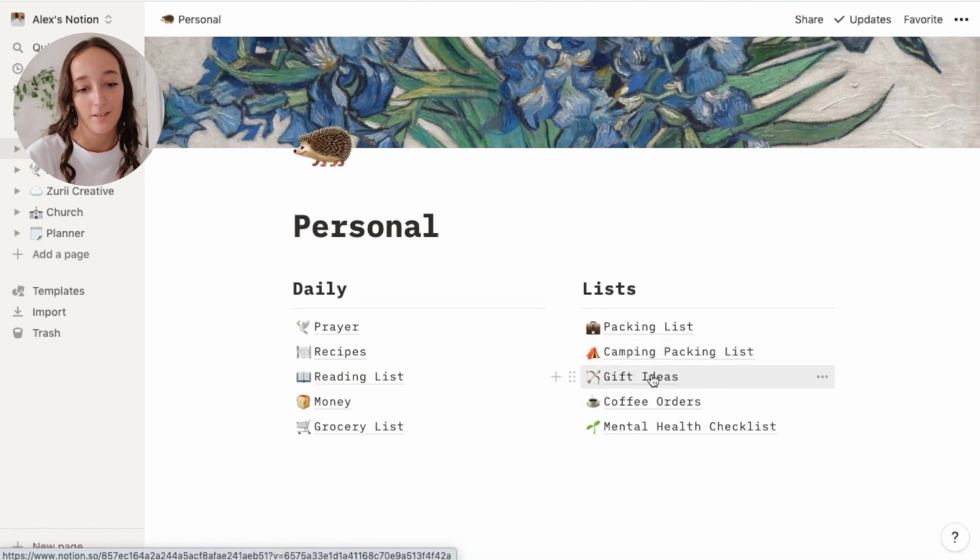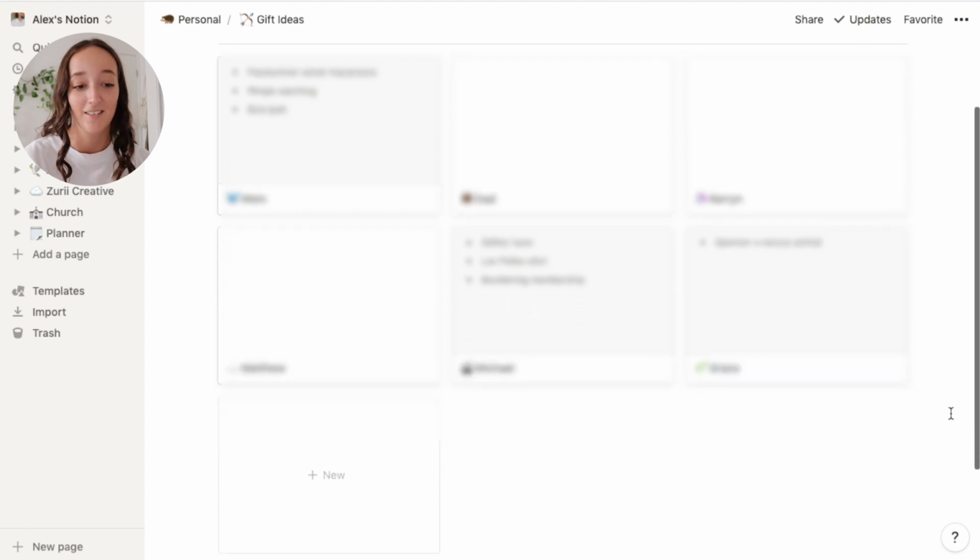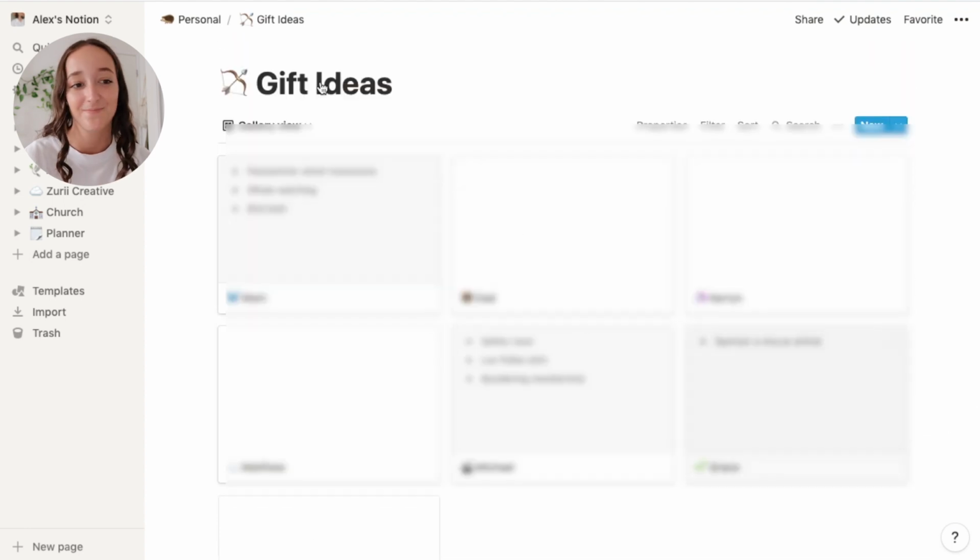I have a gift ideas page, so for my family and important people in my life, I just have a little note where I can write down things that I think about throughout the year that would be a good gift idea, or if they mention something that they would really enjoy as a gift, I can write it down here, and then when it comes around to a birthday or Christmas, I just have a whole list of gift ideas, which makes gift buying a whole lot easier.